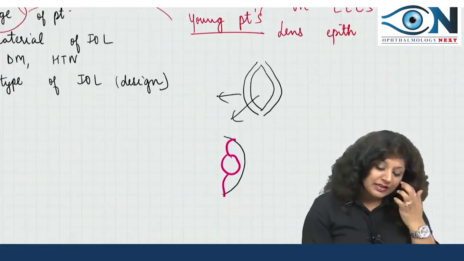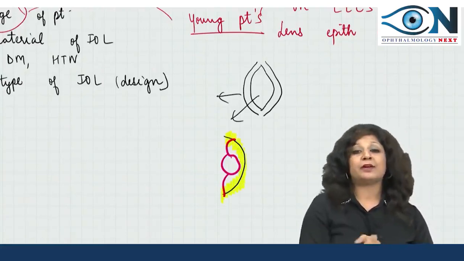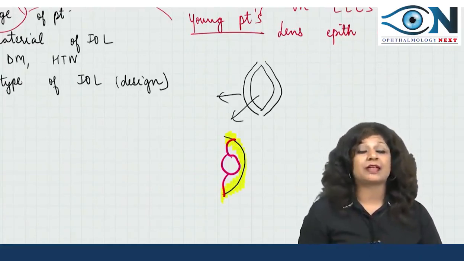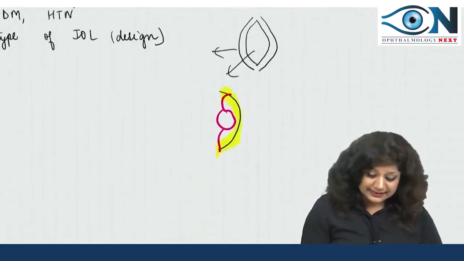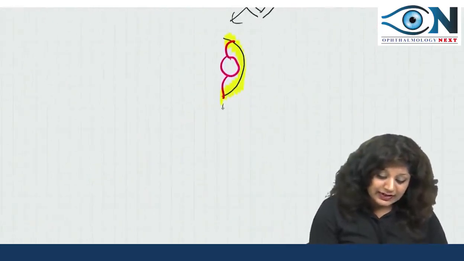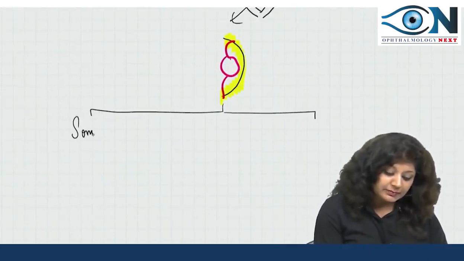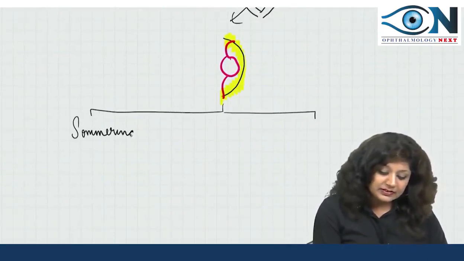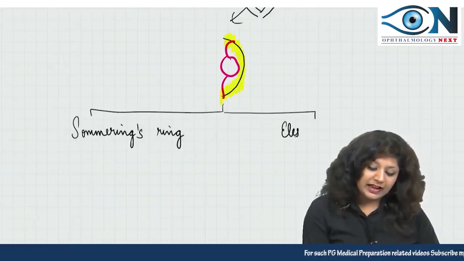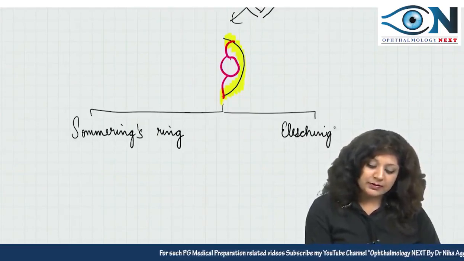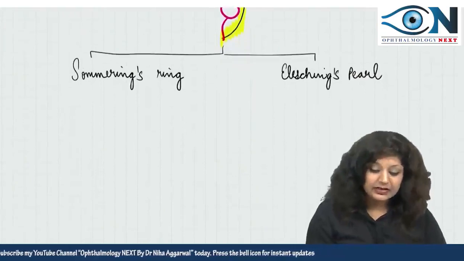So after some time there can be proliferation of these lens epithelial cells and there can be development of opacification of this posterior capsule due to the proliferation of the lens epithelial cells. This proliferation can take place in two forms. Either there can be Soemmering's ring cataract or there can be the Elschnig's pearl cataract.